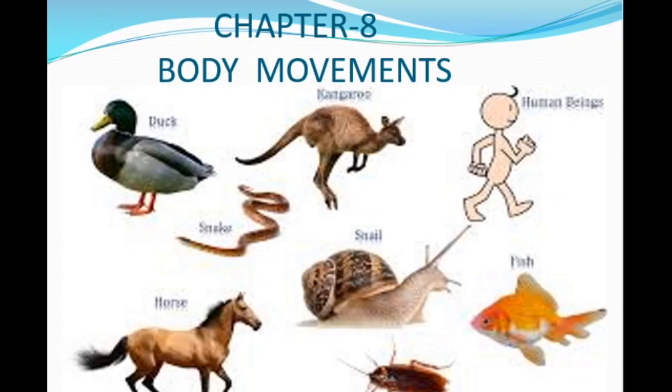Today we will start our chapter 8, body movements. All animals show some kind of movements. The ability to move has been used as a criterion to distinguish plants and animals. Does a bird or a snake move in the same way as you do? Each animal has its own way of moving.